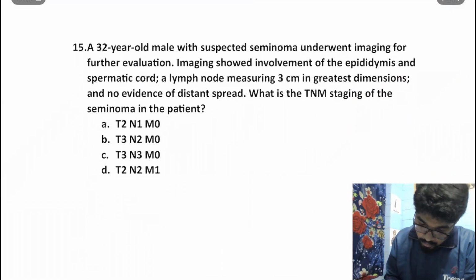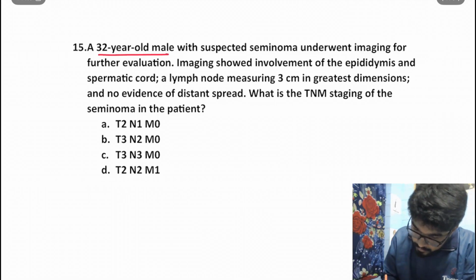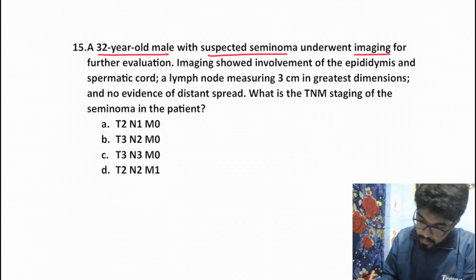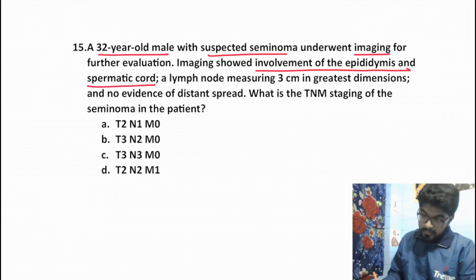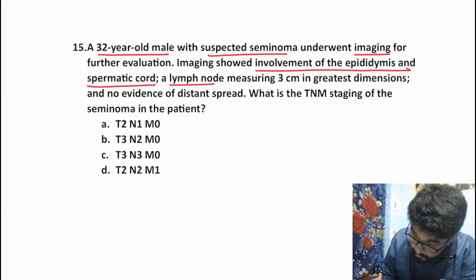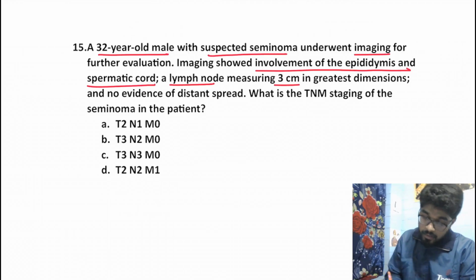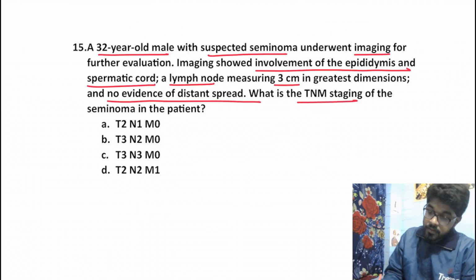A 32-year-old male with suspected seminoma underwent imaging for further evaluation. Imaging showed involvement of the epididymis and spermatic cord. Right, a lymph node measuring 3 centimeters in greatest dimension. No evidence of distant spread. What is the TNM staging?